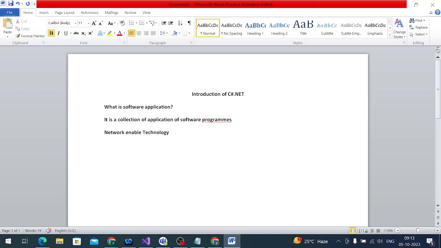Dependent means it depends on the operating system. Earlier, .NET Framework depended on the Windows operating system only.